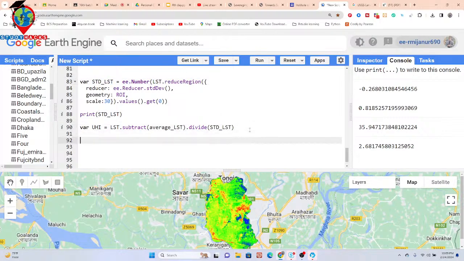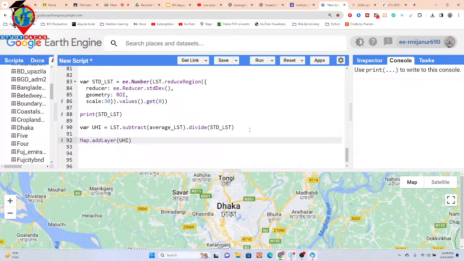Okay, so now further we just add it, add layer, paste it. So now I can get the urban island map.